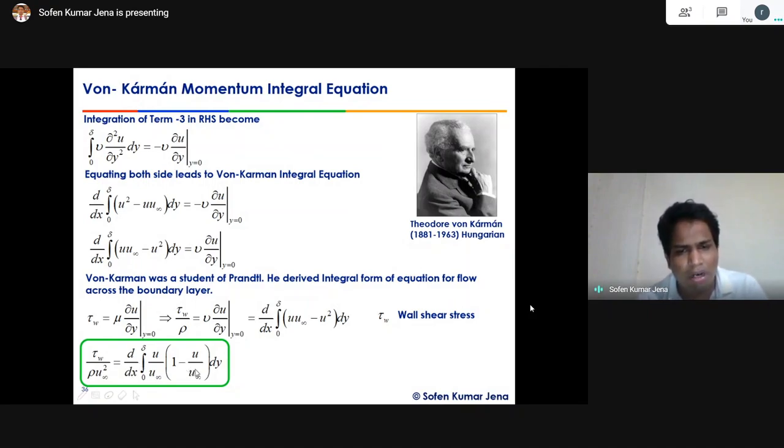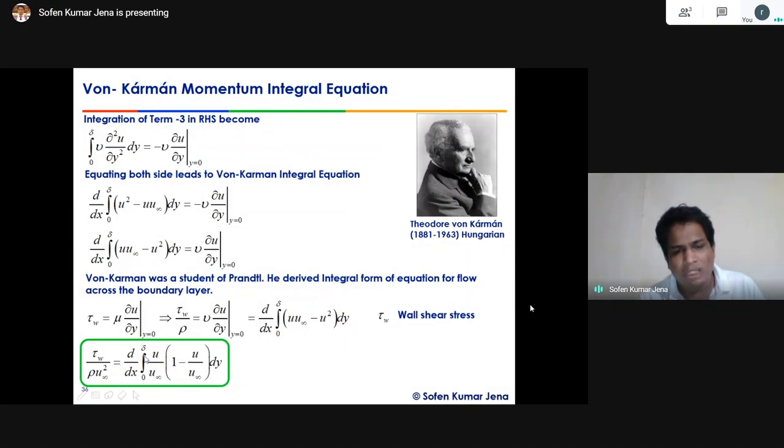If I do the division by u infinity square, this term becomes u by u infinity, this is u square by u infinity square, and this is u by u infinity square, right? So from this term I take u infinity common.